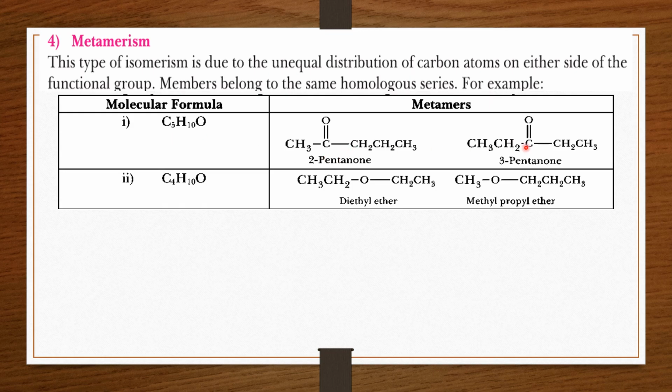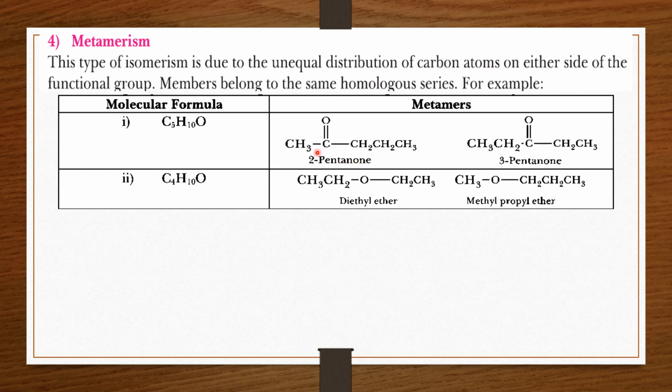You can see here the example of C5H10O. Both are pentanones, but at one side of the carbonyl group a methyl group is present, and on the other side of the carbonyl group a propyl group is present.